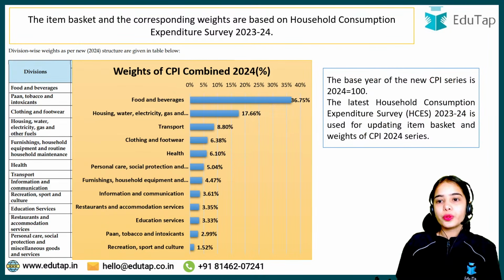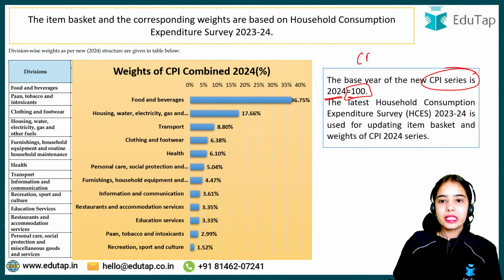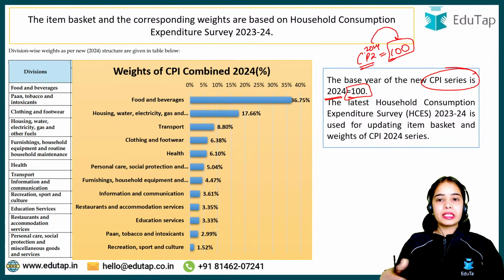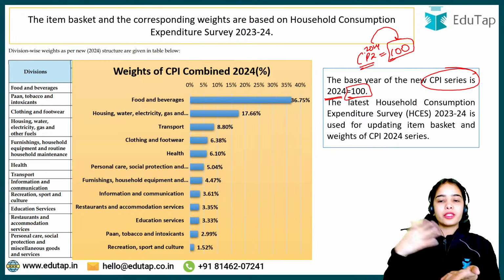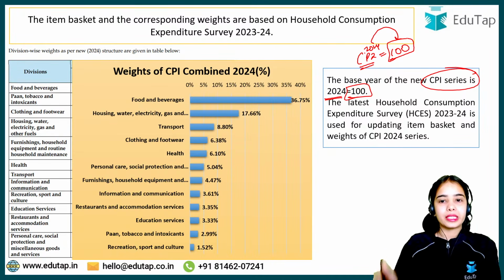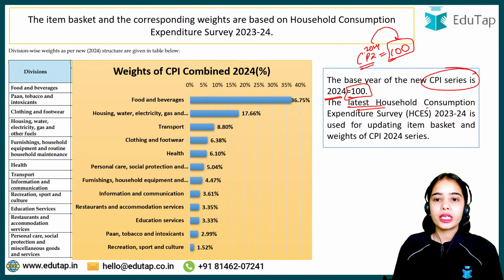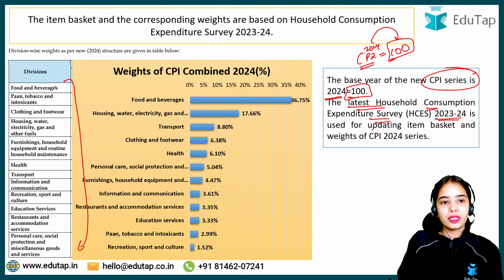So the base year of the new CPI series is 2024, where we are taking the value of the CPI as 100. So the consumer price index for 2024 has the value 100. This is the base year, the reference period against which we will be comparing 2025-2026. The latest household consumption expenditure survey of 2023-24 is used for updating the item basket, that is the goods